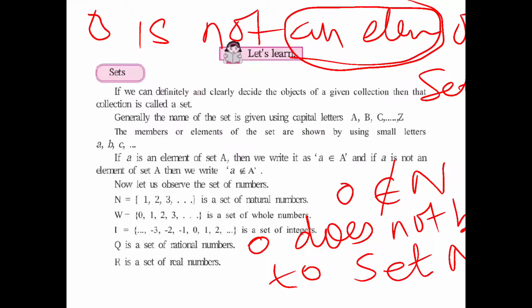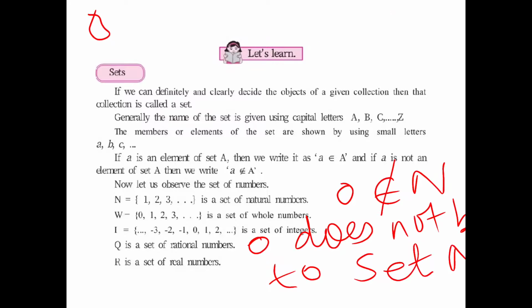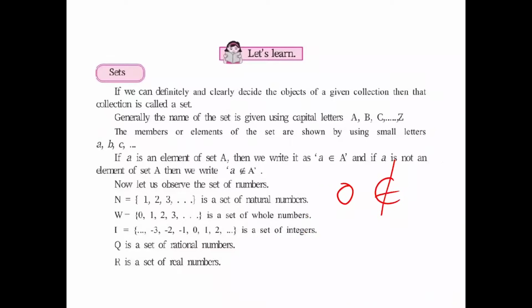So 0 is not a member of set N. These are the three ways of writing. Some based on this concept is there, so it will be clear, don't worry about it. Fine, we'll proceed.